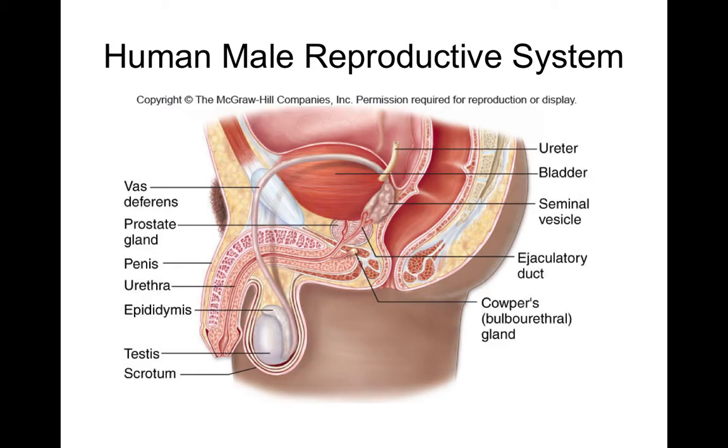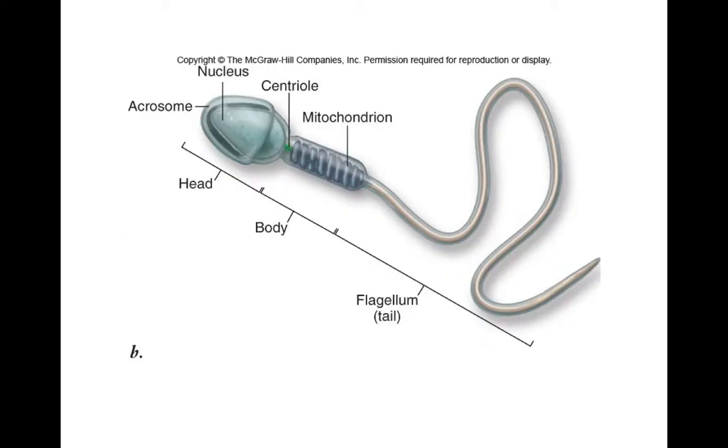When we look at the human male reproductive system, this is where everything is located. You will not be asked to identify them, but you will be asked to know their role. So this is the sperm. I think on your study guide it asks you to identify the parts of the sperm as you look at it. It does come with its own mitochondrion and the centriole in here.